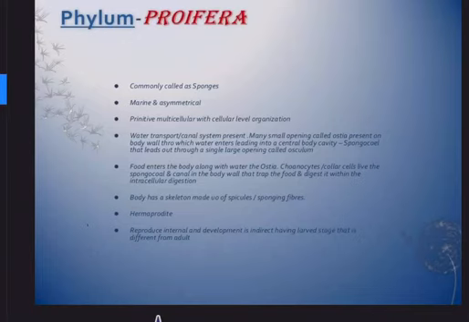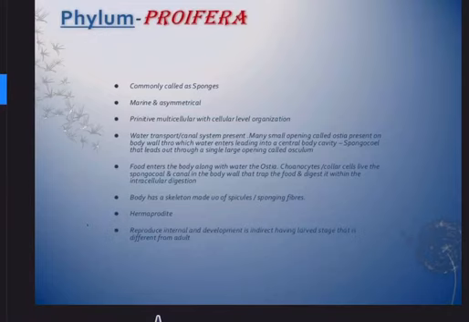They are primitively multicellular with cellular level organization. That's why we are placing them under the first phylum. Among non-chordates, these are the most primitive because of their cellular level organization. Tissues have not yet formed. What is so important is that a water transportation system is present, what we call the canal system.